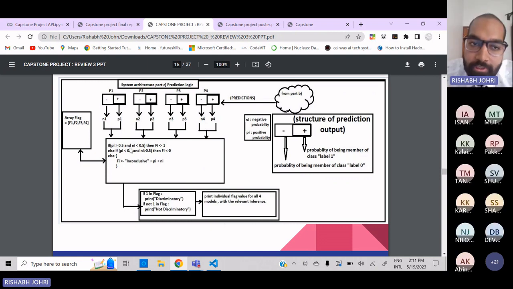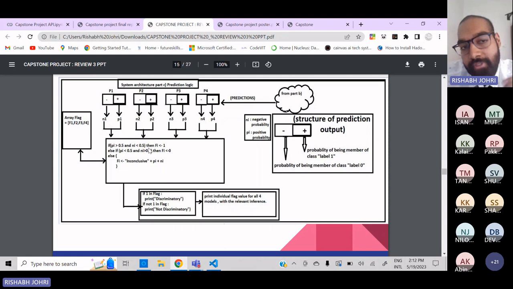But the model is also giving the probability that the same statement is not discriminatory as, let's say, 0.4. In that case, there's a double checking being performed: the positive value is above the threshold and the negative value is below the threshold. Then we can conclude that this particular statement is indeed discriminatory.